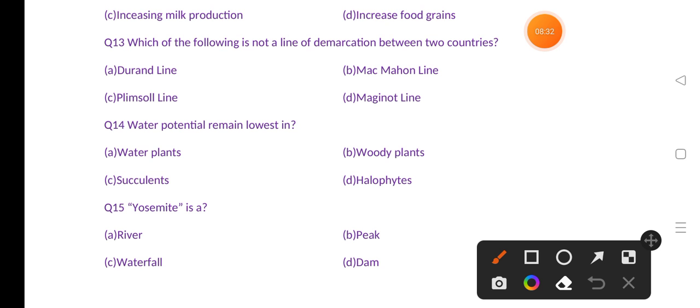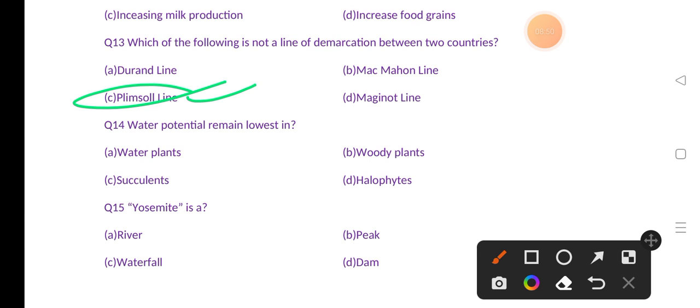Which of the following is not a line of demarcation between two countries? Options are Durand line, McMahon line, Plimsoll line, Maginot line. The correct answer is Plimsoll line, that is option C.